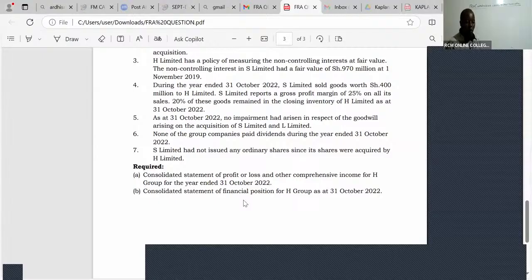What does this examiner want you to do to get a fail? The examiner wants you to take a lot of time doing this question. Many students will take more than 2 hours, or at least 1.5 hours, on consolidating the profit and loss and the statements of financial position. You should never fall into the trap of doing one question for more than 37 minutes, because time management is key, ladies and gentlemen. So what are we going to do here?